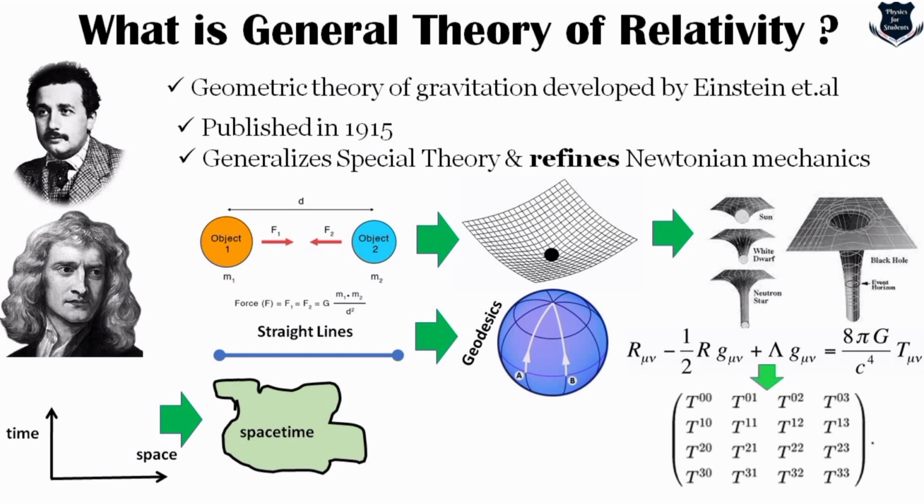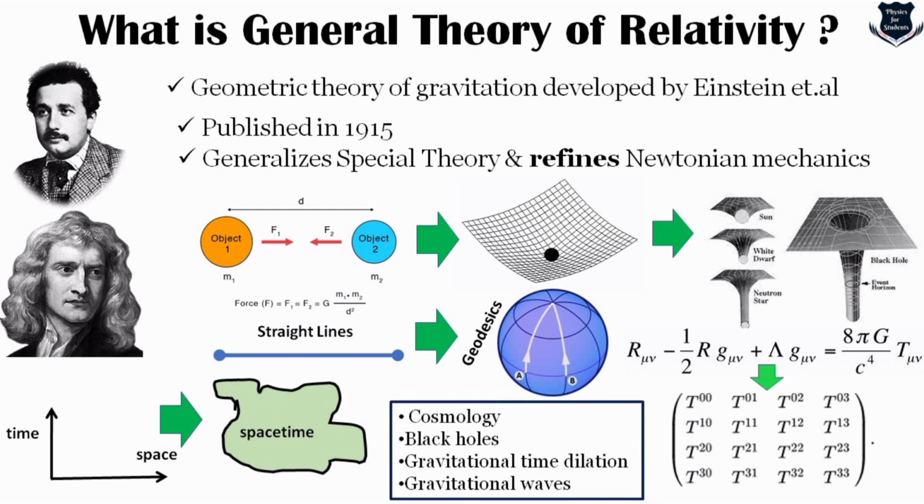and this Einstein field equation predominantly consists of tensors, and we will see why we need to learn tensors. The entire relativistic theory helps us to develop more avenues and areas in cosmology, black holes, gravitational time dilation, gravitational waves, and now we are working on dark matter. So all in all, this is a general idea, just a picture to give you an idea of what general theory of relativity is all about.